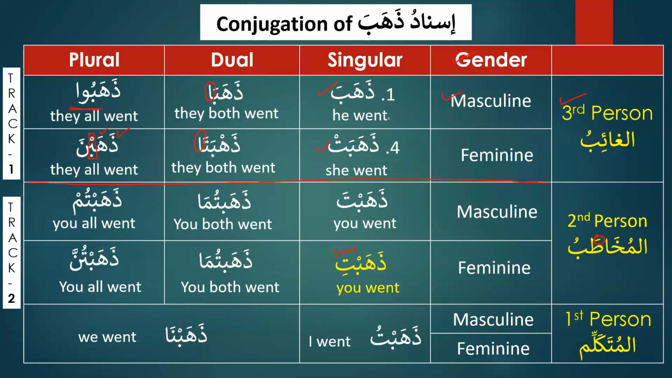Except for form number 1 and form number 4, except for these two forms, in the rest of the 14 forms, every verb has a doer inside it. For example, in dhahaba, we have huma. So we have huma here. And in dhahabu, we have hum. So huma dhahaba, hum dhahabu. And in dhahaba and dhahabat, the inbuilt doer is huwa and hiya.